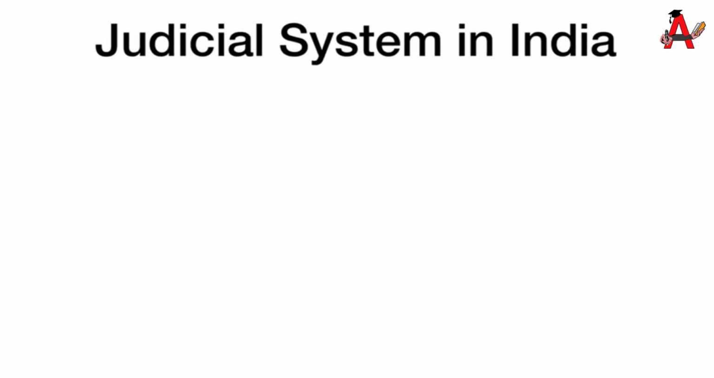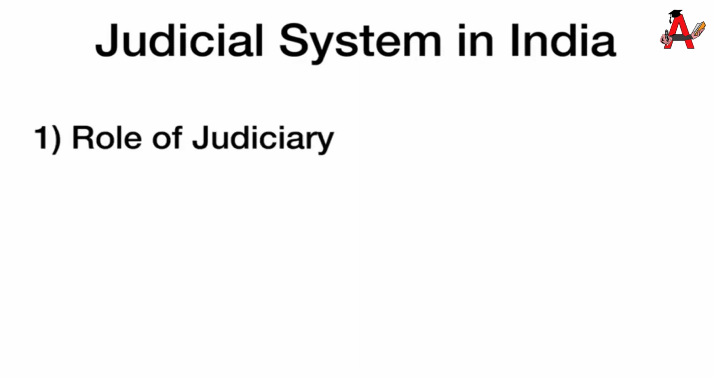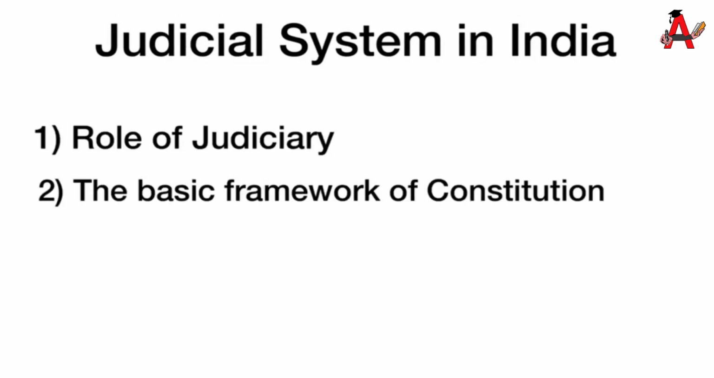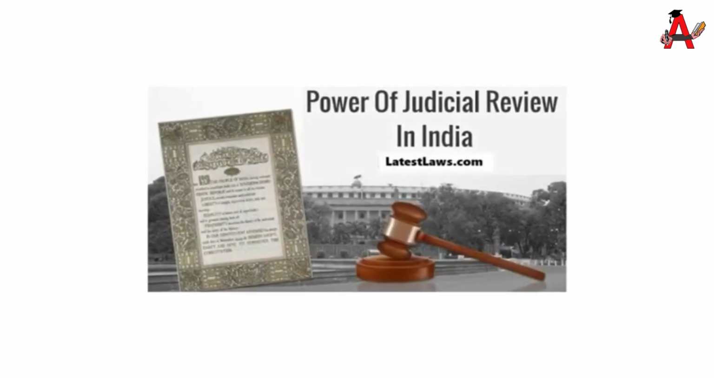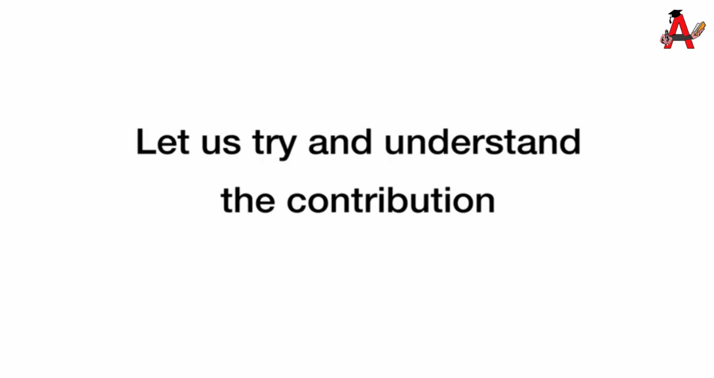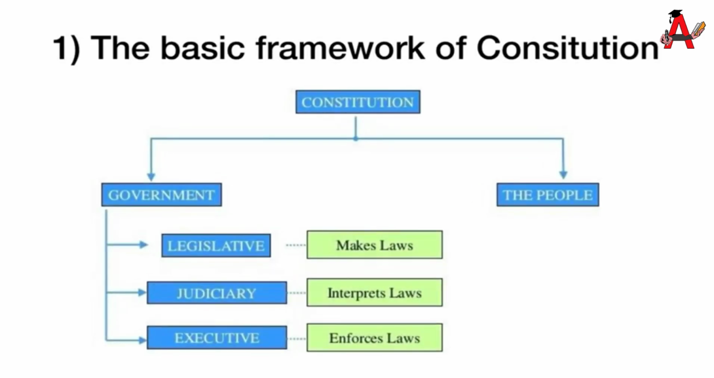In the third section, we will talk about the judicial system, which includes the role of judiciary, the basic framework of the Constitution, and the significant judicial decisions. Judiciary has played a very important role in strengthening the democracy and helping to make way towards achieving the objectives of social justice and equality. Let us try and understand the contribution of judiciary in this regard. First, the basic framework of the Constitution.